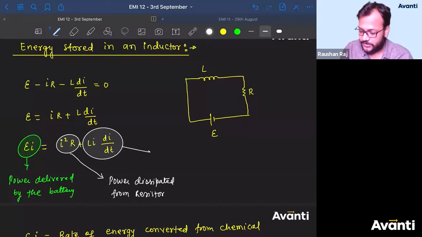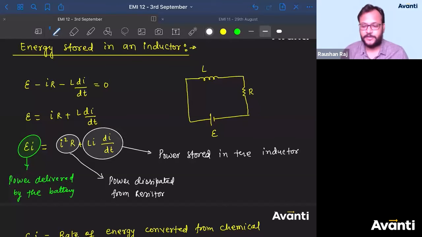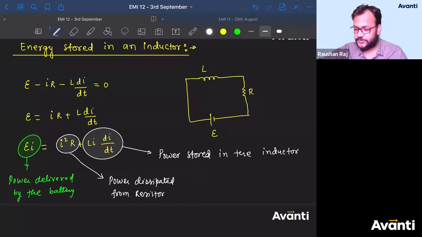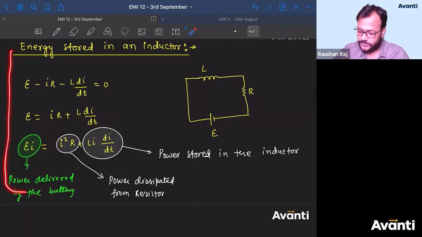So this is the power stored in the inductor. Guys, click yes if you have understood this energy stored in the inductor. Click yes if you have understood till this point.